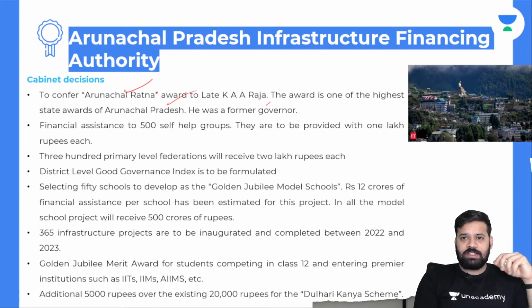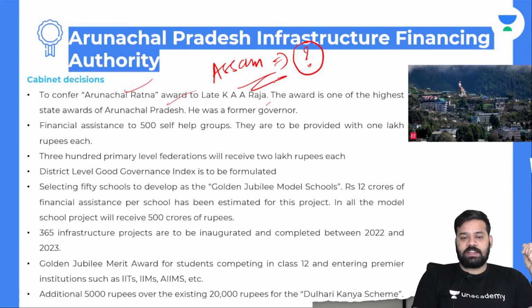Arunachal Ratna award, every state has its own Ratna. Karnataka has Karnataka Ratna, Arunachal has Arunachal Ratna, and Assam has its own. So tell me, which Assam Ratna, the highest state award of Assam, is being conferred to which great personality? Who is that important personality? Please do tell me in the comment box below.